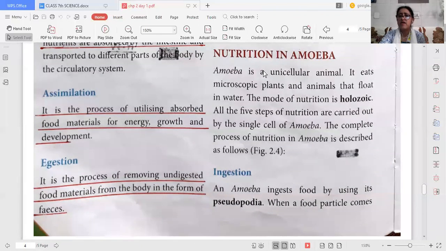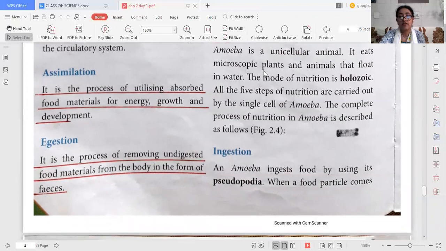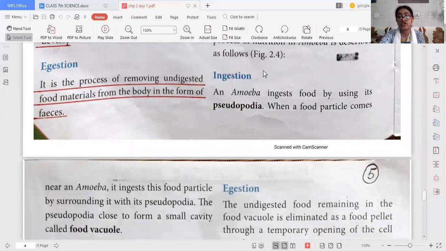And it eats very small microscopic plants and animals that float in water. And the most important thing, it is a unicellular animal, a one cell animal. Still, it has the mode of nutrition which is holozoic, means it will have all the 5 steps of nutrition. How? Now we will see it. First is ingestion. An amoeba ingests food. It intakes food by which part? False feet, known as pseudopodia.